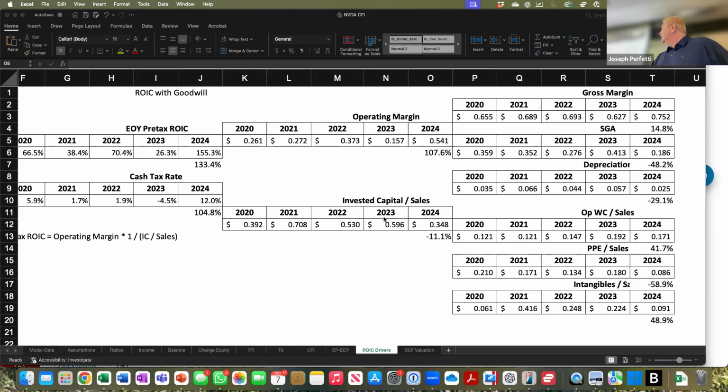That's unfavorable. Operating working capital also went up from 12.1 cents to 17.1 cents. This was a 41% increase, which is also unfavorable. But PP&E over sales decreased by so much, from 21 cents to 8.6 cents, almost a 60% decrease, that it outweighed the other two. And that's what ultimately drove down invested capital to sales. Again, great job. So if this were a group, 10 out of 10.